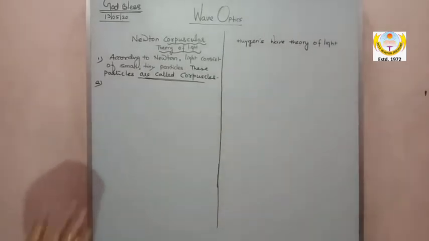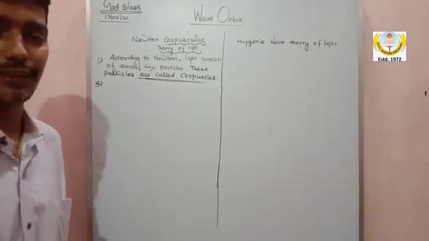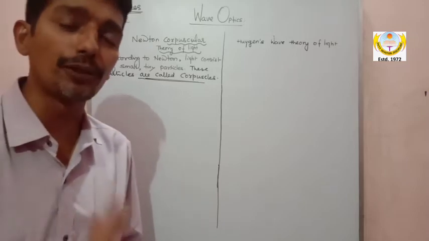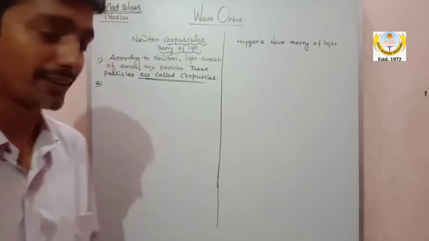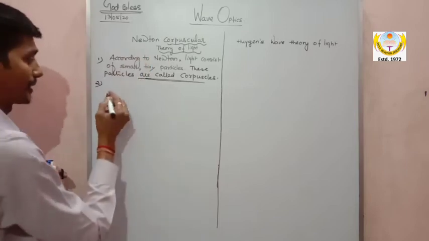So my dear, according to Newton, the first point, I hope everybody is clear that they are tiny particles and they are called corpuscles. So hereafter, when I say corpuscles, immediately you have to say it is light particles, which are tiny particles, right? And therefore his theory was called corpuscular theory. Let us go to the next step.